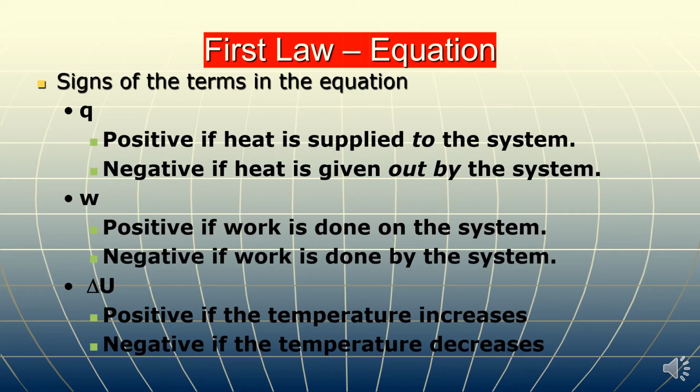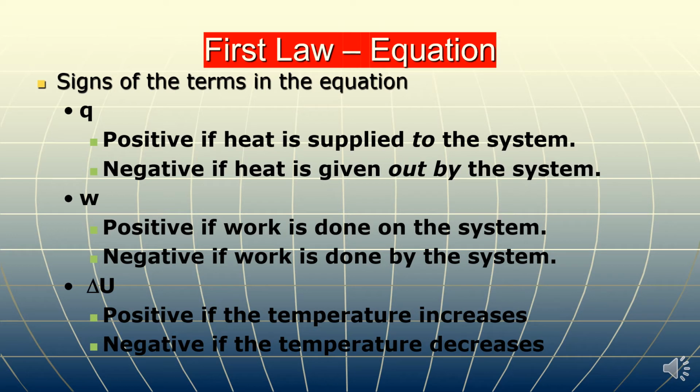Now there are some important sign conventions which are very important to use while solving numericals on the basis of the first law of thermodynamics. For heat, if heat is supplied to the system, Q is given a positive sign. Whenever the system absorbs heat or gains heat, the sign for heat Q will be positive. But if heat is released by the system to the surroundings, or you can say heat is evolved by the system, then it is given a negative sign.